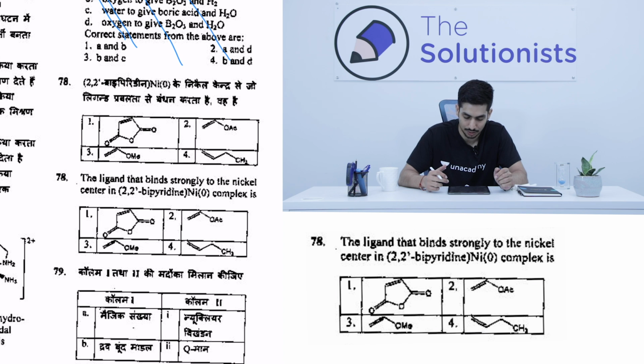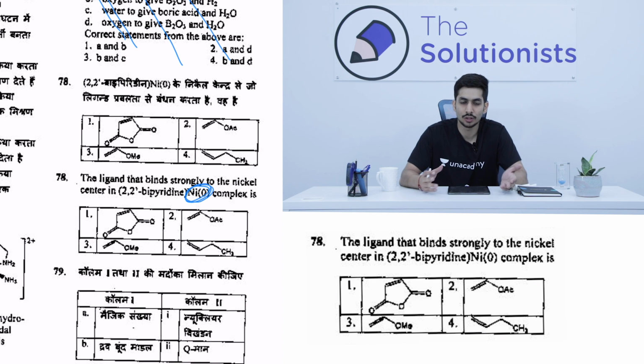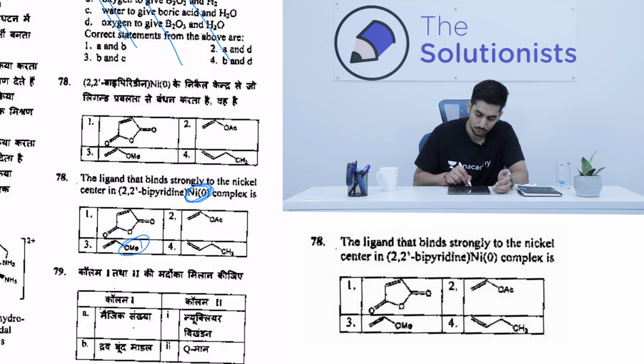Now question number 78: the ligand that binds strongly to the nickel center in the 2,2-bipyridine nickel(0) complex is... So the ligand binds strongly to this nickel(0), and this is very important, that means nickel is electron rich. So it will bind very strongly to a ligand which is a very good pi acceptor. Among the 4 options, this methoxy is an electron donating group, so it will increase the electron density. This nickel will interact with this double bond, so this one is electron rich and nickel is also electron rich. So OMe will not be the answer.